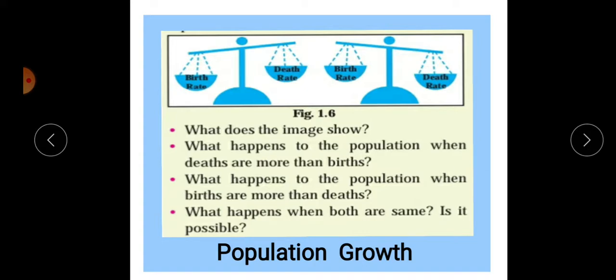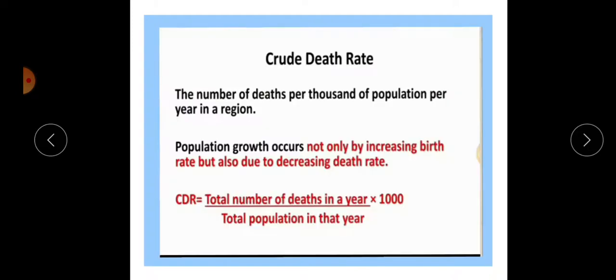Both being the same happens only in countries which are very less developed, economically backward countries. For example, some Central African countries, Papua. Such countries have a high birth rate and a high death rate, and that's why the population is stable. If the birth rate is 20, then the death rate is also near the birth rate, and that's why the natural increase within that area is very less, and it is responsible for the stable population in that region.